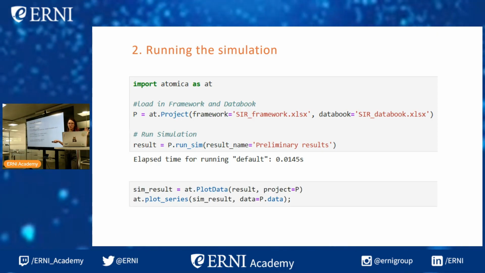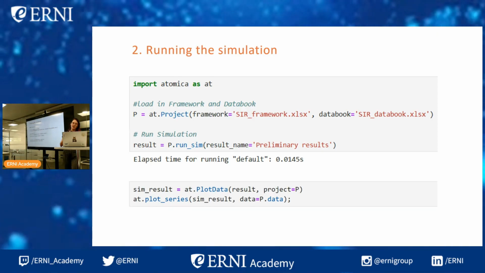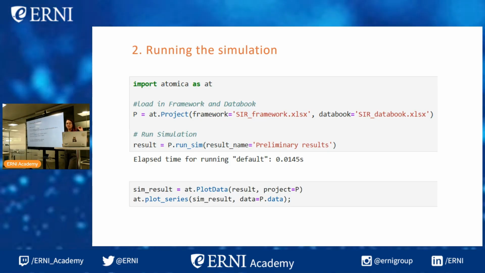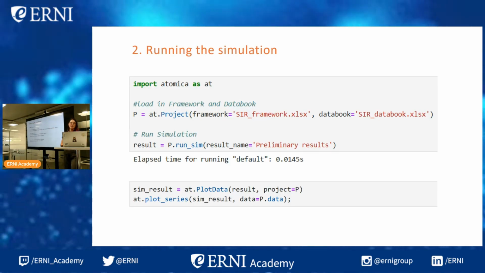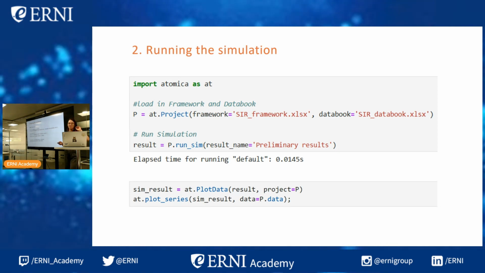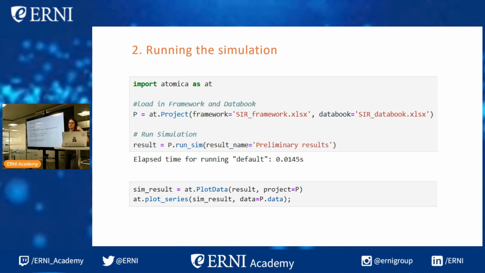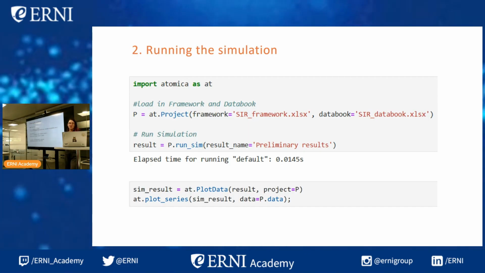Now we just need to plot. So we make a plot data object, and we put that and the data into atomica.plot series, and it's really, really simple. As I said, there is so much inbuilt functionality that just with a couple of commands, you can run a whole simulation and plot it.